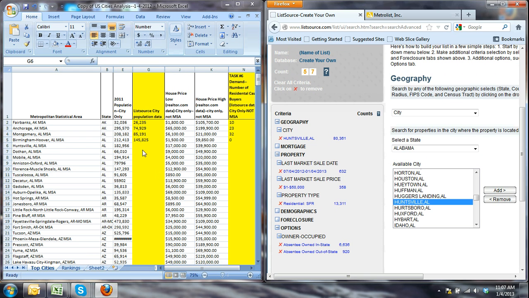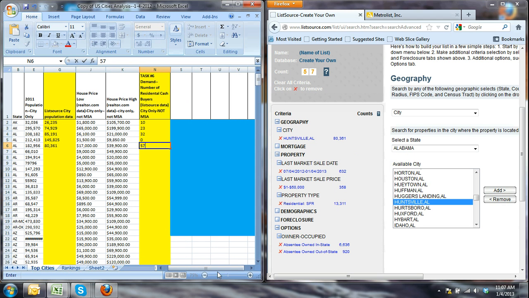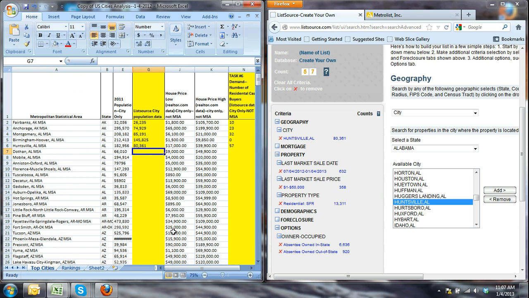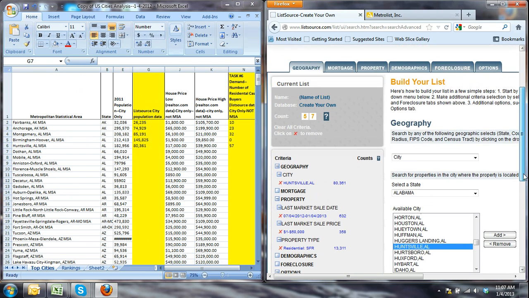Huntsville, we'll go ahead and enter in that population that is coming up right here. 80,361, and then the 57 demand number, which is the critical number that we're looking for. So anyways, that's it.